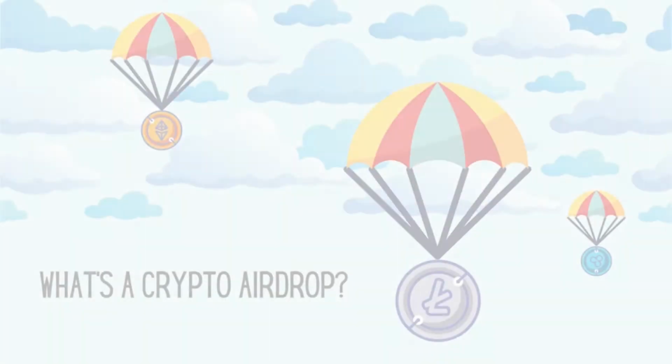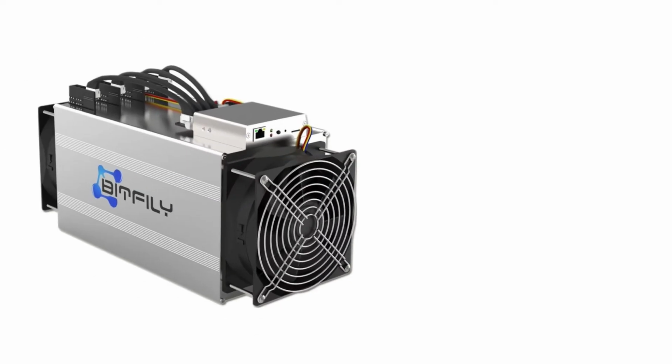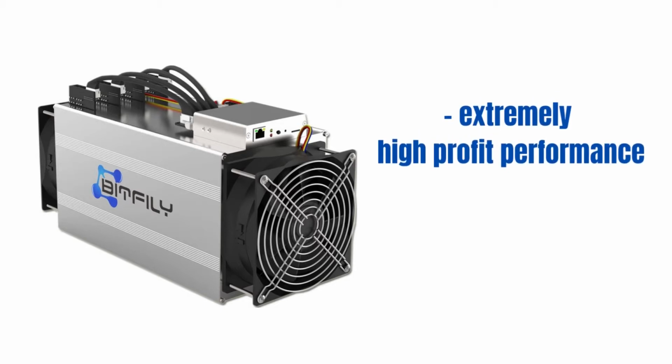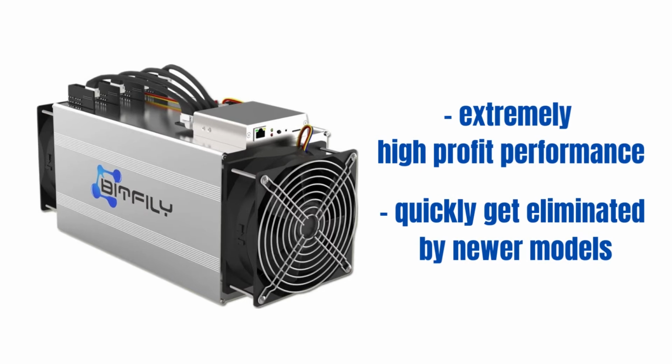Airdrop. A campaign that distributes cryptocurrency to a group of people when they meet certain conditions. A lot of projects have released a large amount of valuable cryptocurrency through airdrop. ASIC. Specialized machines used to mine certain coins that have no other use. Because it is a specialized machine, it often has extremely high profit performance, but they are also quickly eliminated by more advanced generation ASIC machines.